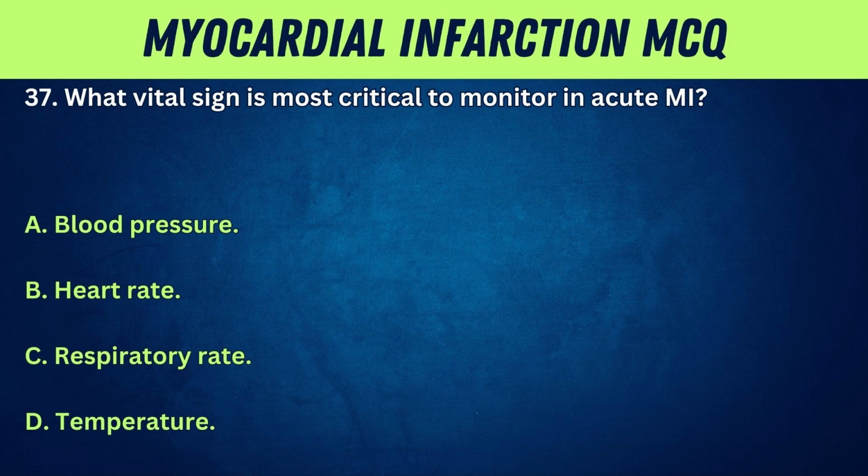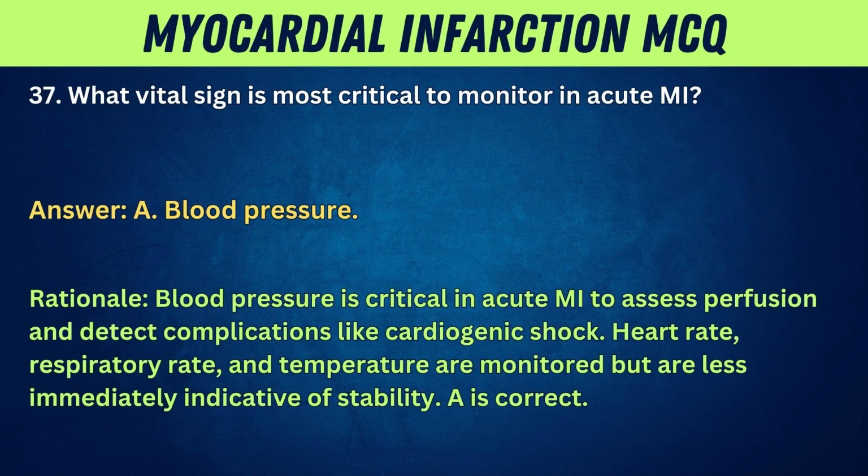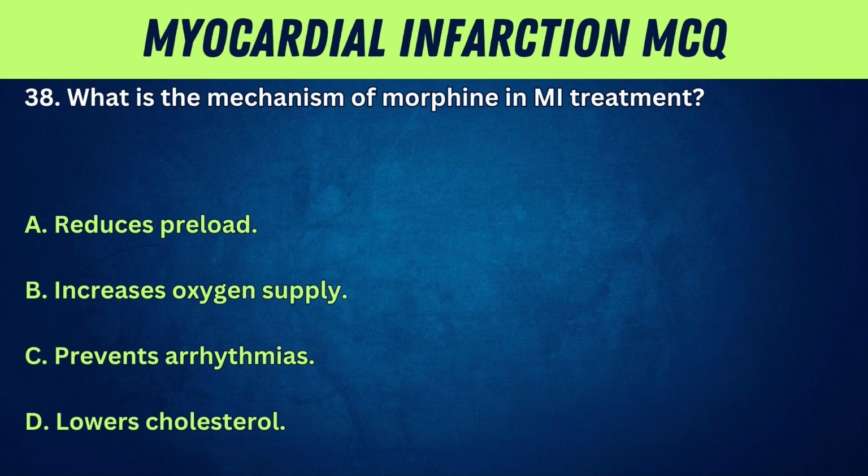37. What vital sign is most critical to monitor in acute MI? A. Blood pressure. B. Heart rate. C. Respiratory rate. D. Temperature. Answer: A. Blood pressure. Rationale: blood pressure is critical in acute MI to assess perfusion and detect complications like cardiogenic shock. Heart rate, respiratory rate, and temperature are monitored but are less immediately indicative of stability.